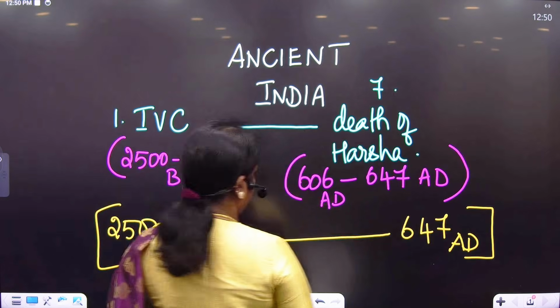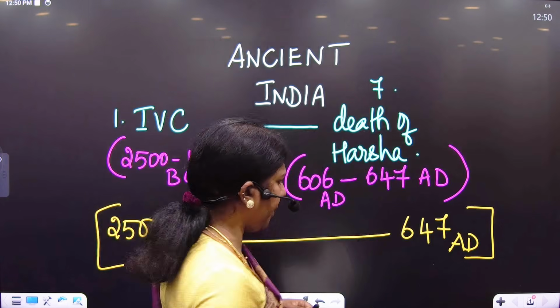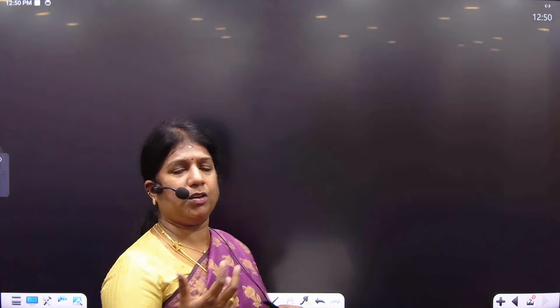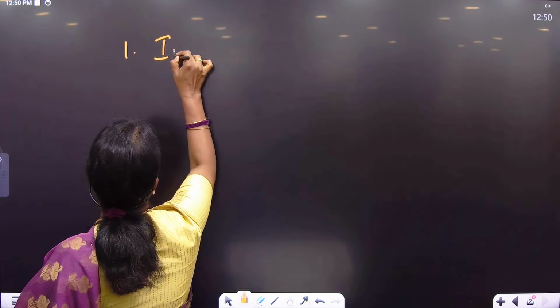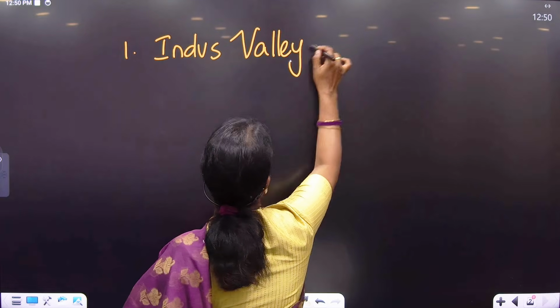So today I would like to start a very interesting and very important topic, where you get lots and lots of questions from the UPSC. The topic I'm going to discuss today is the Indus Valley Civilization.